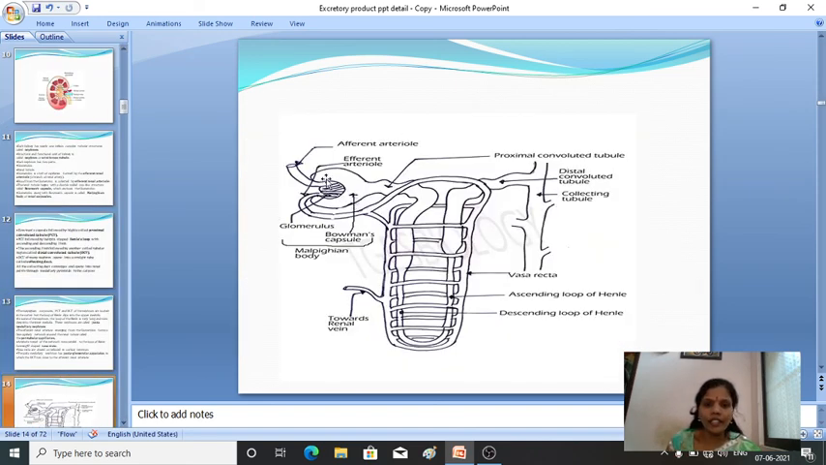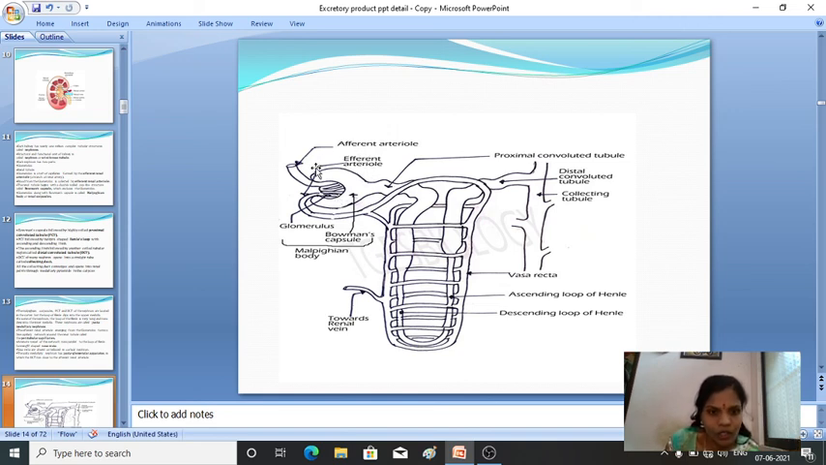Here you can see the structure of the nephron. This is the glomerulus, and this cup-shaped structure is known as the Bowman's capsule. Glomerulus and Bowman's capsule together are known as the Malpighian body. Within the glomerulus there is a tuft of blood capillaries, and branches of blood capillaries will be present.